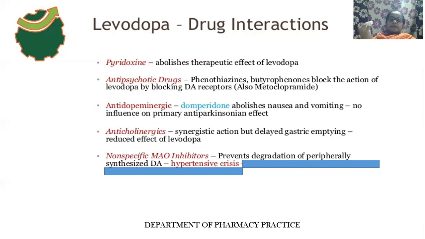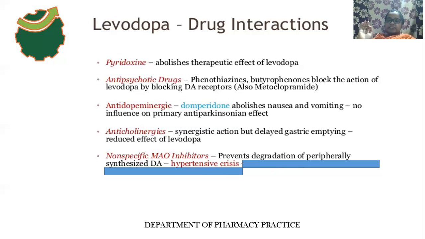Nothing but the production of noradrenaline also increases. So then what will happen? The noradrenaline effect and the dopamine effect in the heart is what? Tachycardia. Then it may cause a hypertensive crisis. So the combination of monoamine oxidase inhibitors and levodopa means the person may be affected with hypertension, because these monoamine oxidase inhibitors prevent the degradation of peripherally synthesized dopamine.